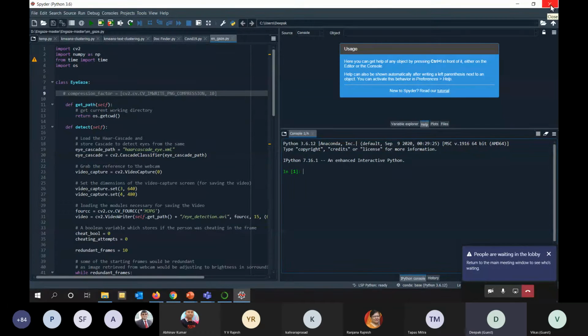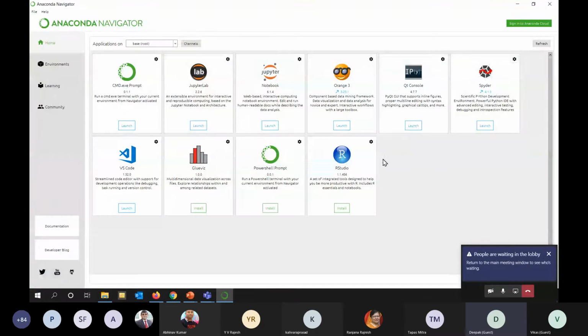I'm closing this Spyder because again, it will consume a lot of RAM. And the next thing which I am showing is very important. Please pay attention and please click the photographs. That's a very important thing.